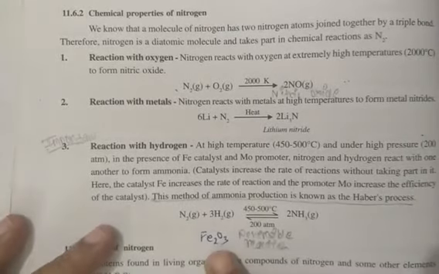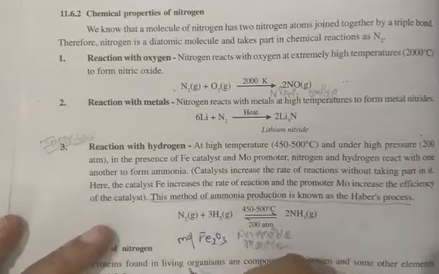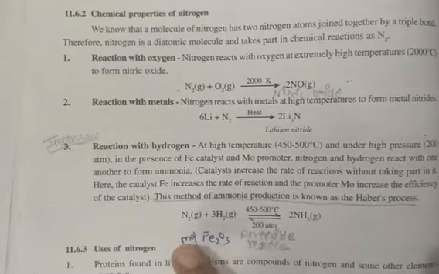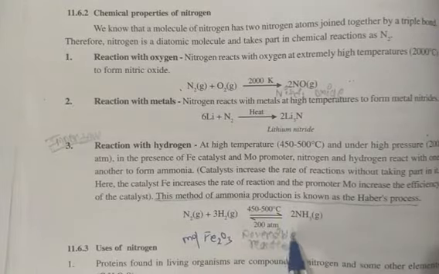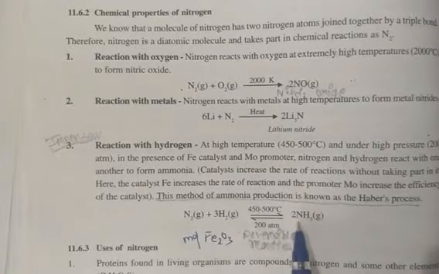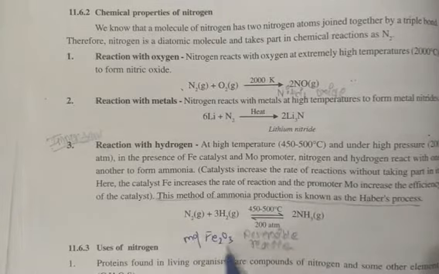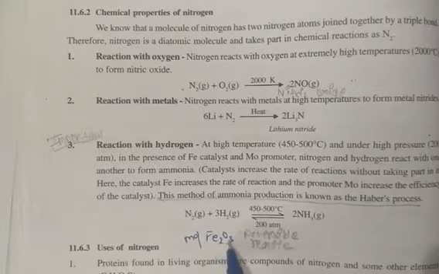It will work as a catalyst, and Mo, molybdenum, will work as a catalytic promoter, which will increase the efficiency of this catalyst. Okay, and you will get 2NH3. This process is known as the Haber process. This 2 is very important. This is the catalyst and this is the catalytic promoter, which will enhance the Fe2O3.